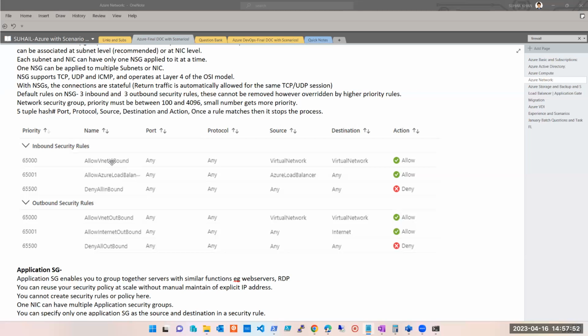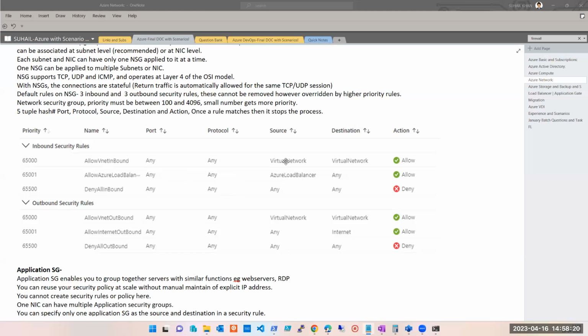Okay. Right? So when we say that virtual machines or subnets can talk to each other, is that statement correct or incorrect? Subnets can talk to each other, correct. VNets can talk to each other by default? No, incorrect. Within the same virtual network, subnets can talk to each other by default. Why are they able to talk to each other by default? Because जहां पर भी subnet एक लगता है, उस subnet पे एक NSG बन जाता है, और उस NSG में